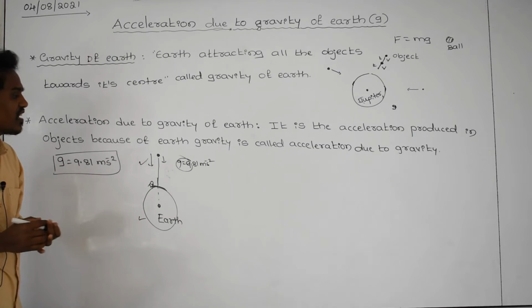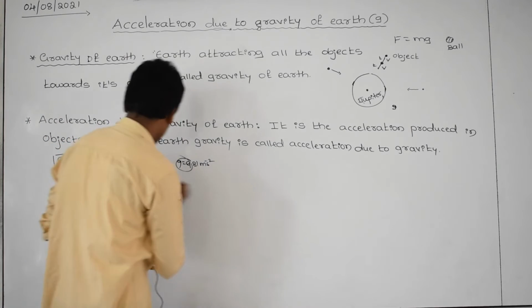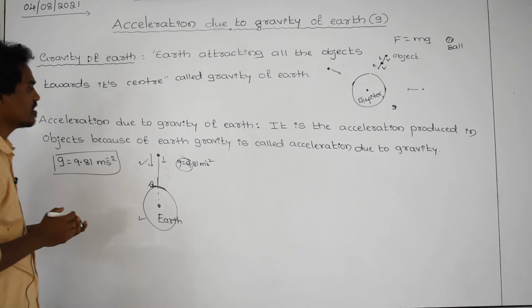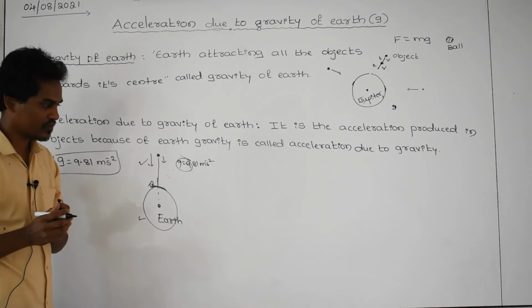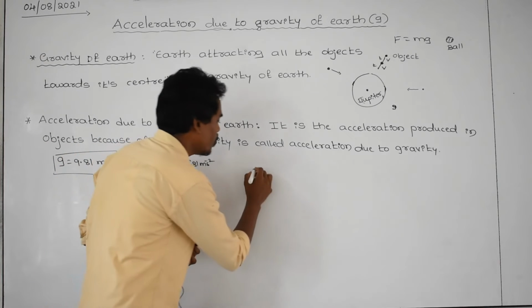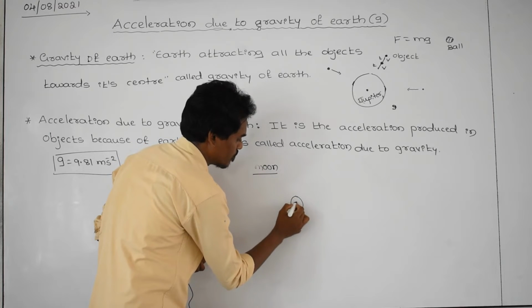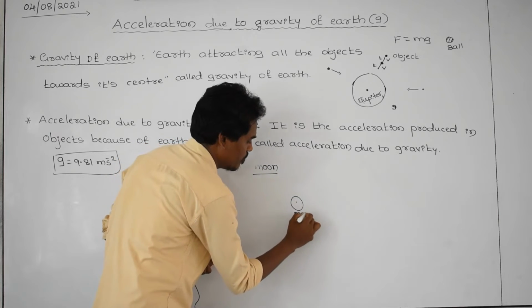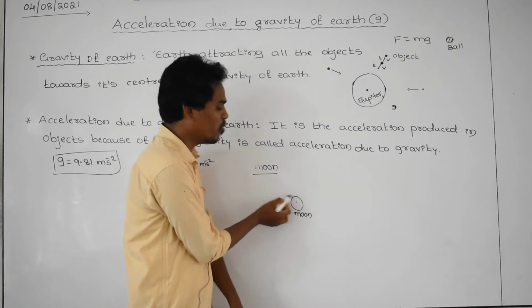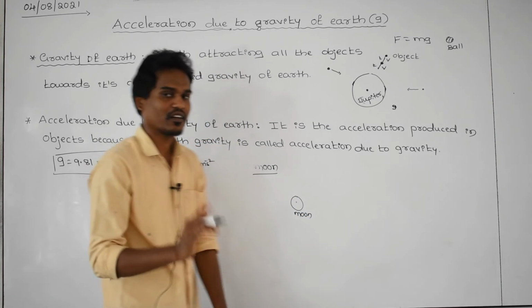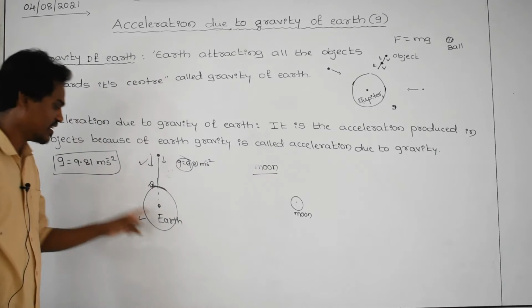And let us take another example. This is for acceleration due to gravity regarding earth. And I want to take a moon. This is moon. Moon also has gravity, but moon gravity is less than earth gravity.